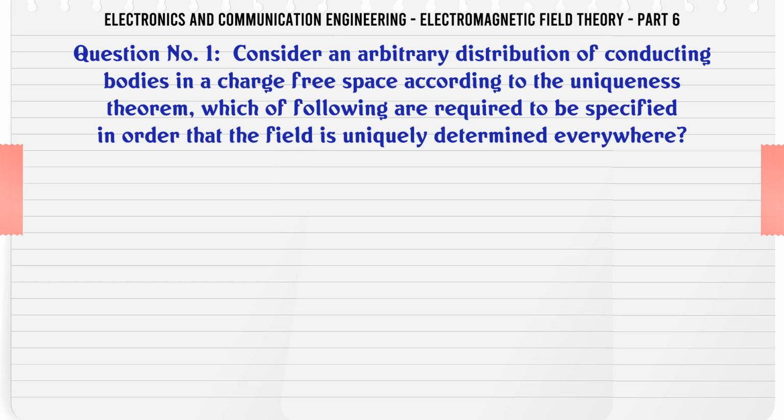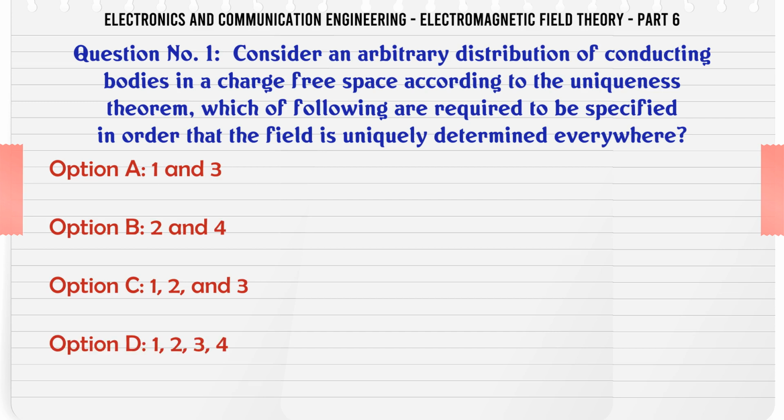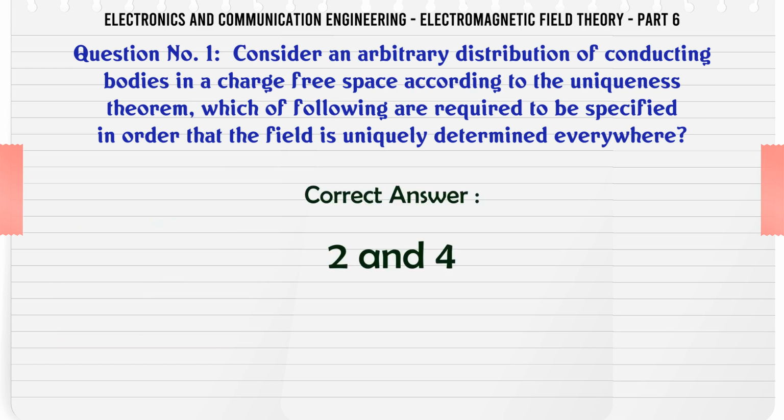Consider an arbitrary distribution of conducting bodies in a charge-free space according to the uniqueness theorem. Which of the following are required to be specified in order that the field is uniquely determined everywhere? A. 1 and 3. B. 2 and 4. C. 1, 2 and 3. D. 1, 2, 3, 4. The correct answer is 2 and 4.